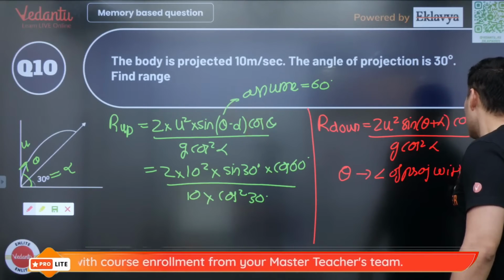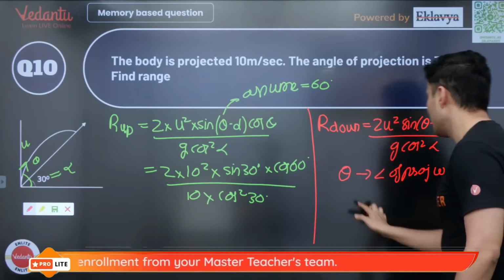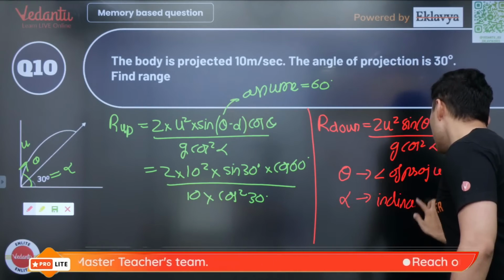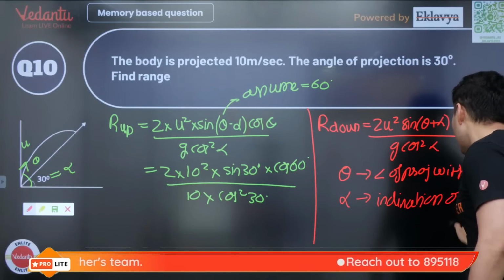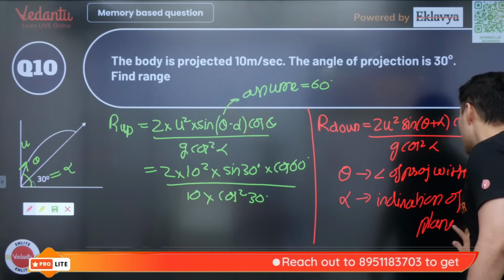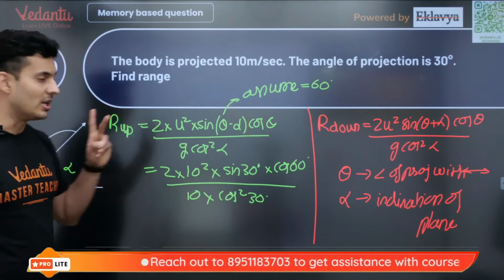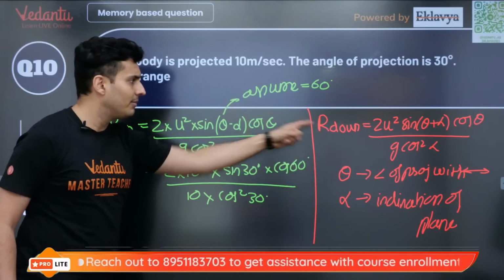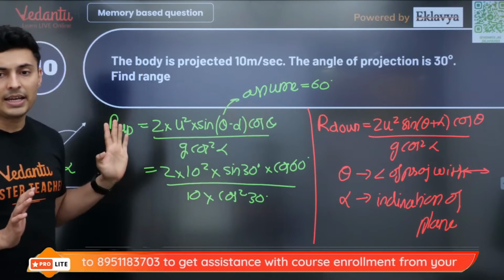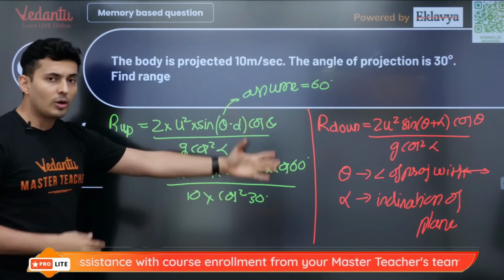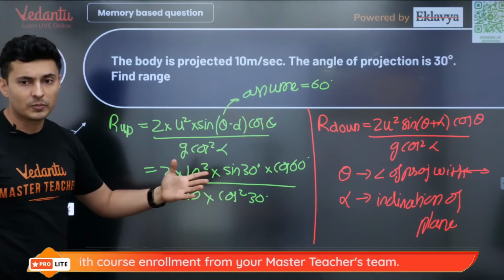with horizontal, and alpha is the inclination of the plane. If you remember these formulas directly, you don't have to use kinematic equations in 2D. You can save your time by remembering these formulas. Is that fine, my warriors? Do you now realize that these formulas are very important? I have done this also.